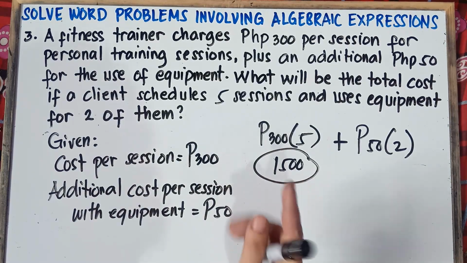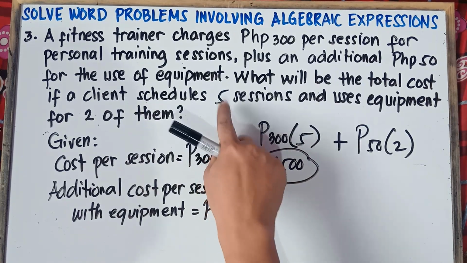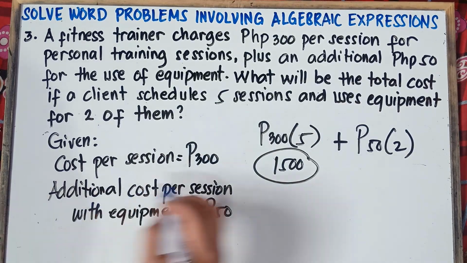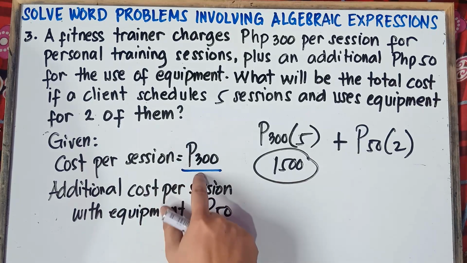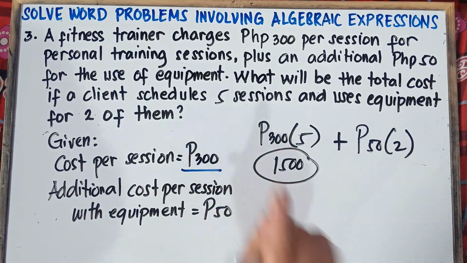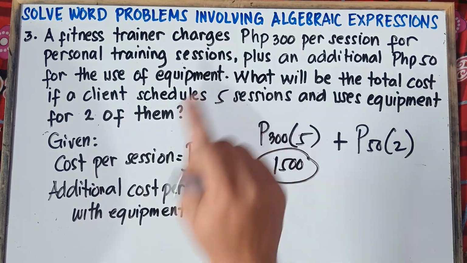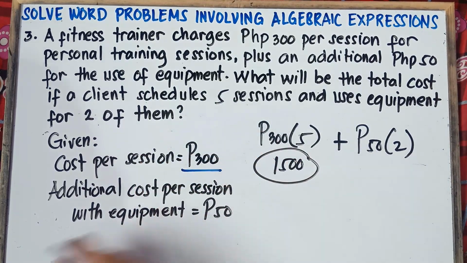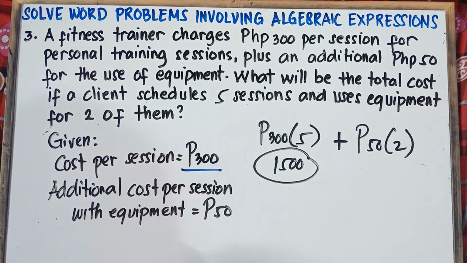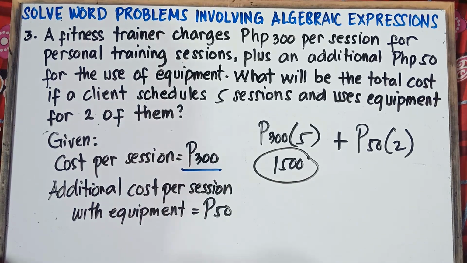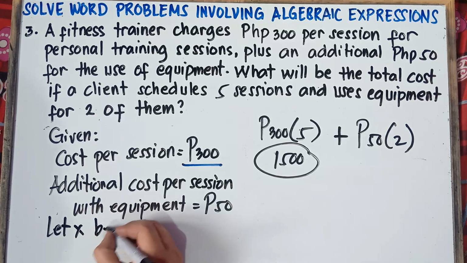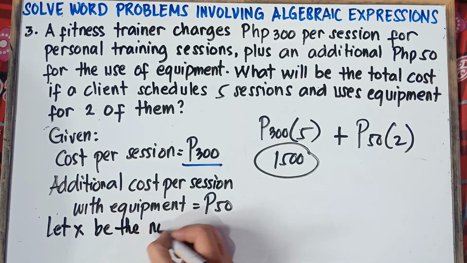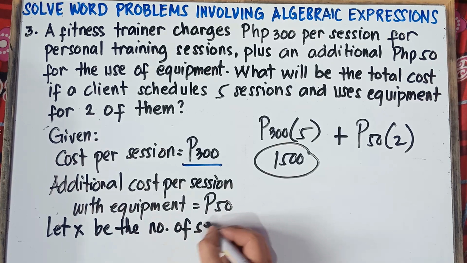Therefore the number of sessions can vary, but the cost per session is a fixed amount, 300 pesos per session. So we let x be the number of sessions.